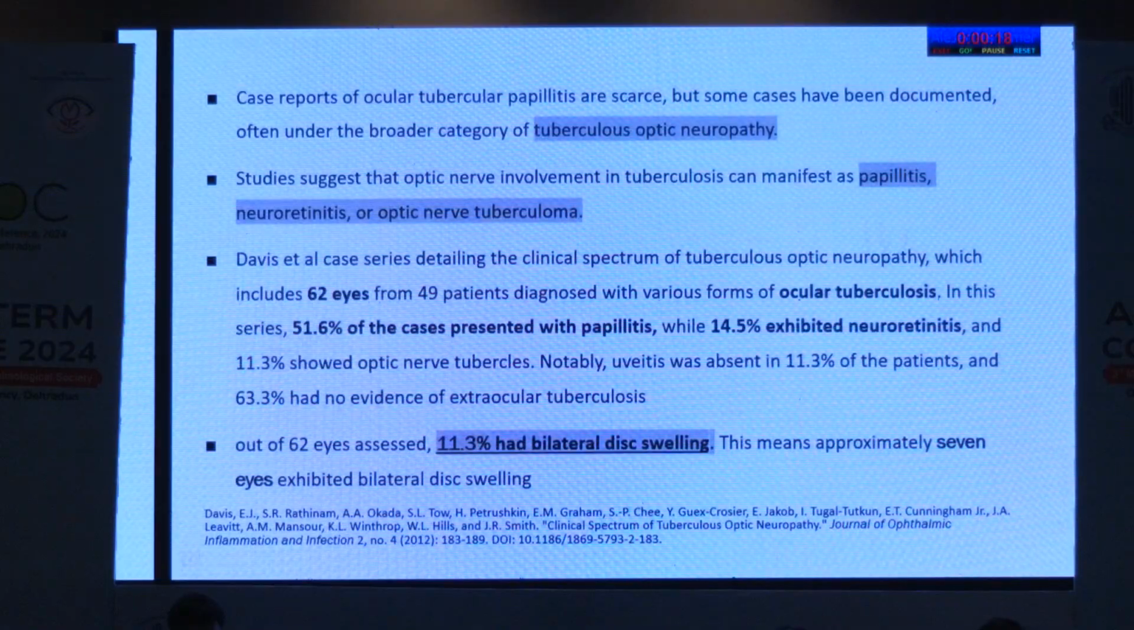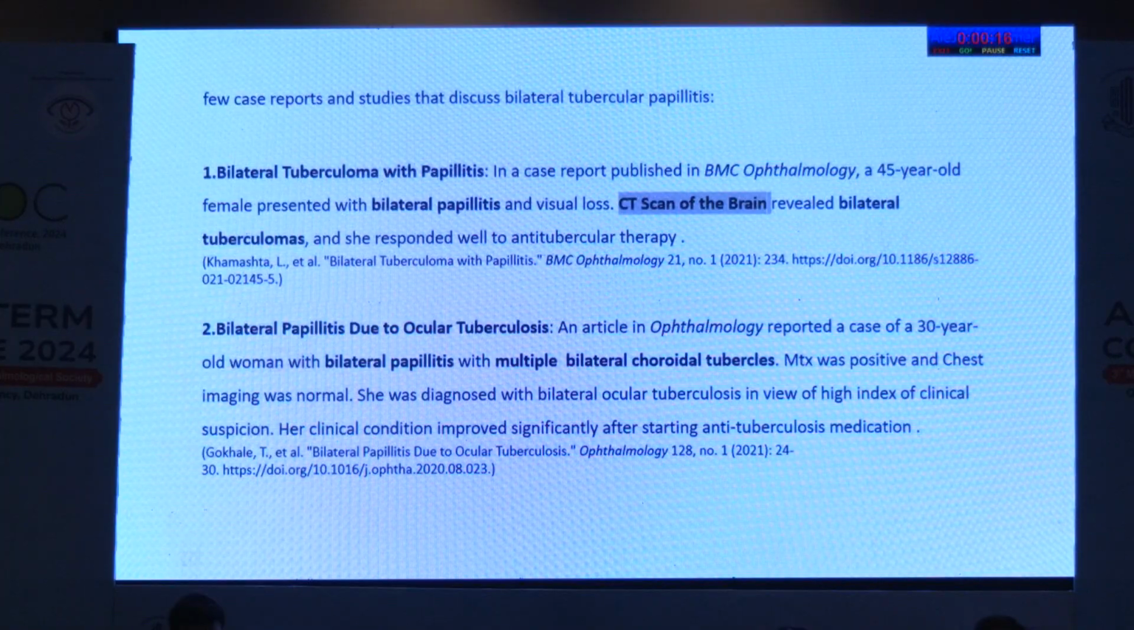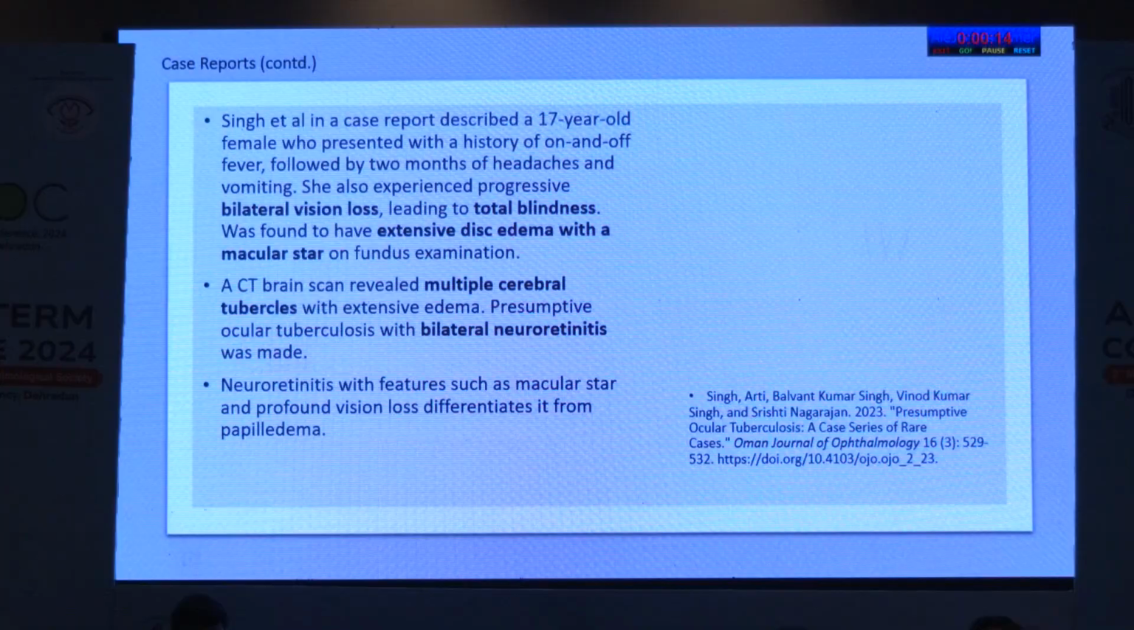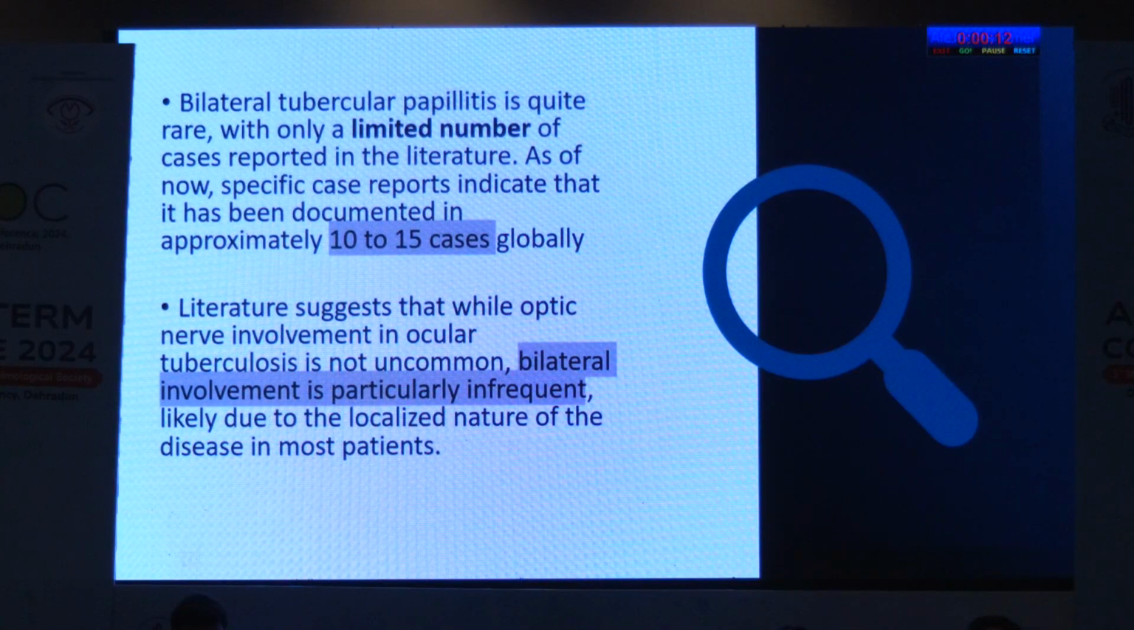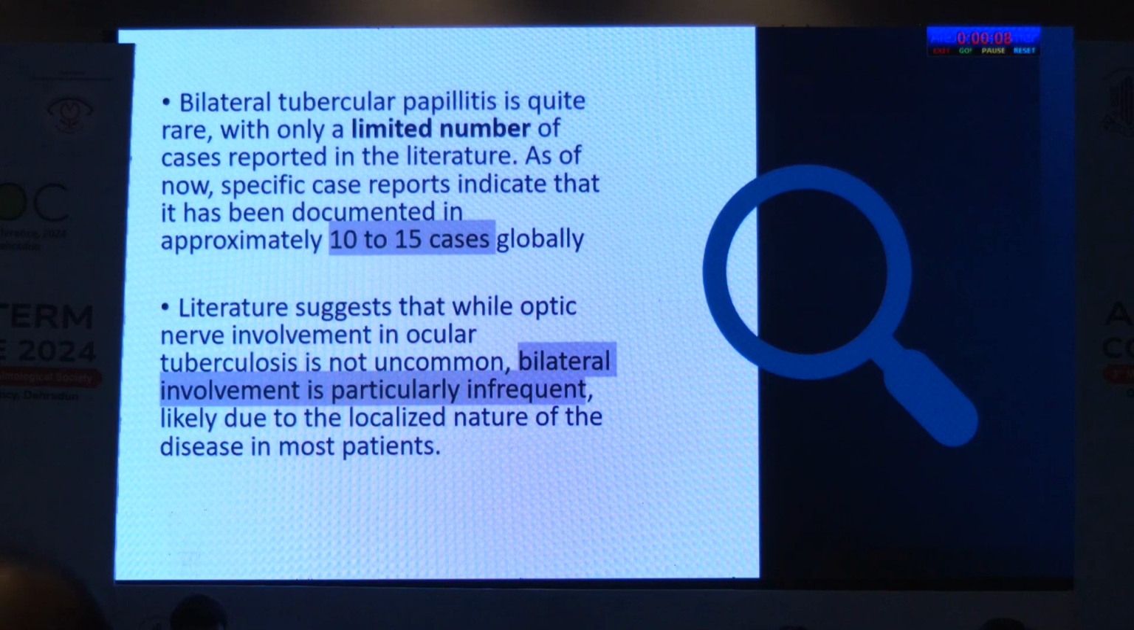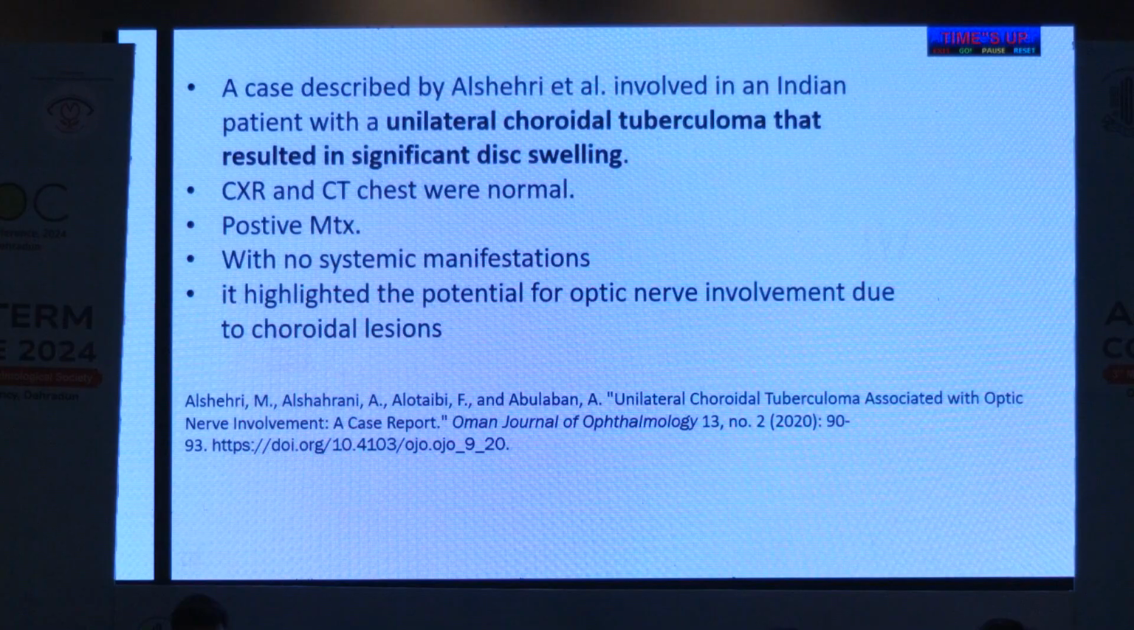Only 10 to 15 case reports have been there so far, so because of lack of time, I'll just brush through this. There have only been 10 to 15 cases reported globally of bilateral tubercular papillitis. Most of them also had bilateral choroidal tubercles. This case had a unilateral choroidal tuberculoma with a bilateral papillitis.